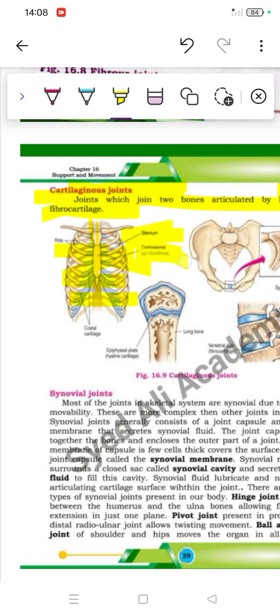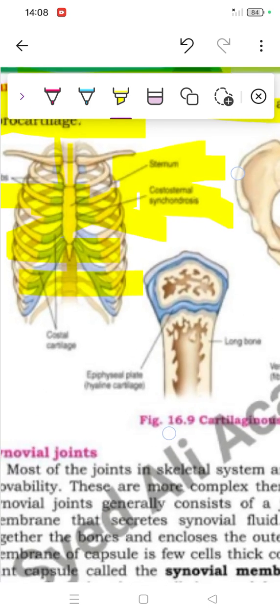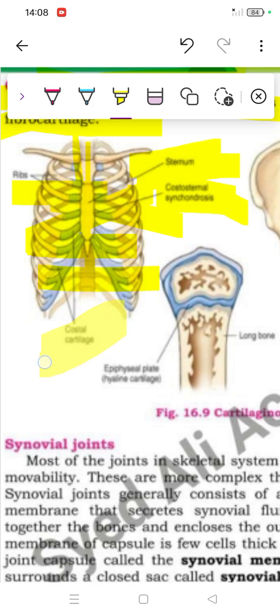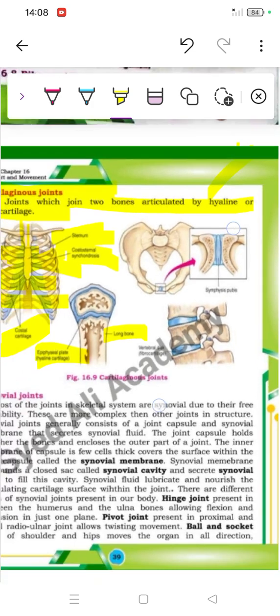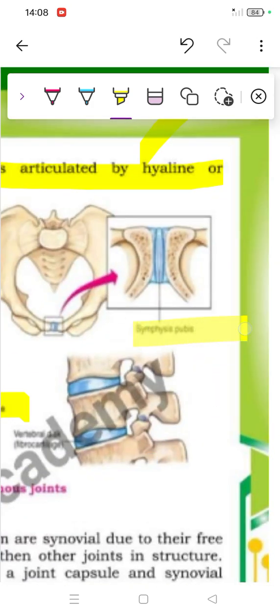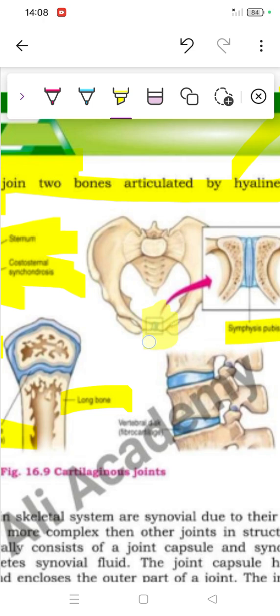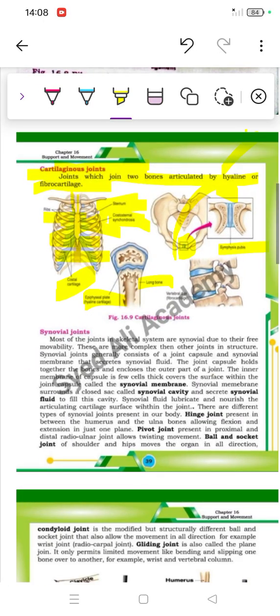Here we have the cartilaginous joint, and all of these are cartilage. Even this joint is made up of cartilage, right?